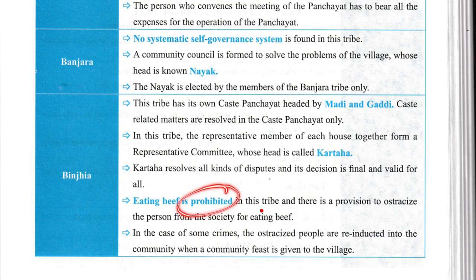Eating beef is prohibited in this tribe, and there is a provision to ostracize a person from society for eating beef. In the case of some crimes, the ostracized persons are re-inducted into the community when a community feast is given to the village.